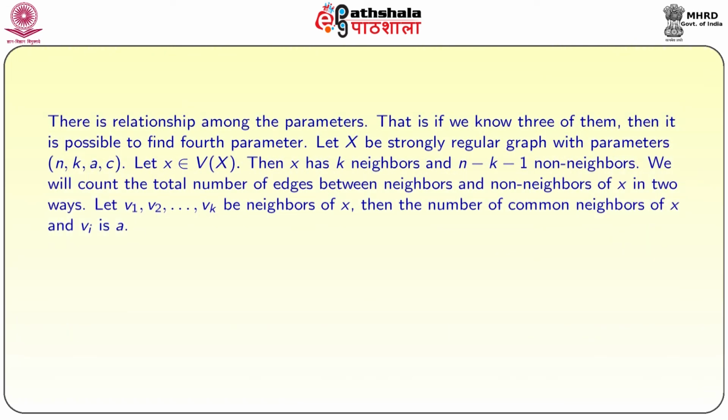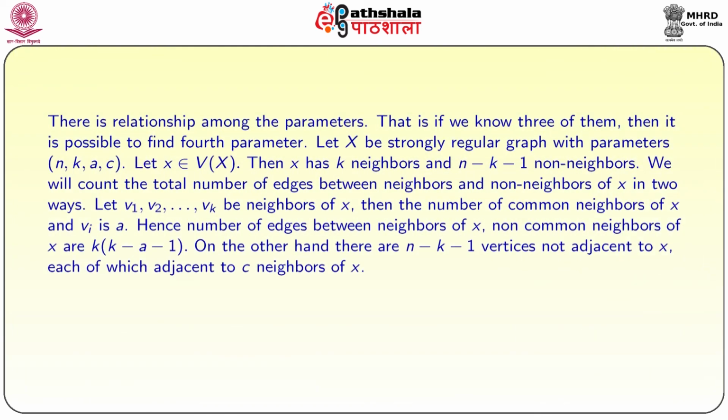Let x be a vertex in X, then x has k neighbors and n minus k minus 1 non-neighbors. We will count the total number of edges between neighbors and non-neighbors of x in two different ways. Let v1, v2 and so on up to vk be neighbors of x, then the number of common neighbors of x and vi is a, where i is from 1 to k, and the number of edges between the neighbors of x and non-common neighbors of x are k into k minus a minus 1.